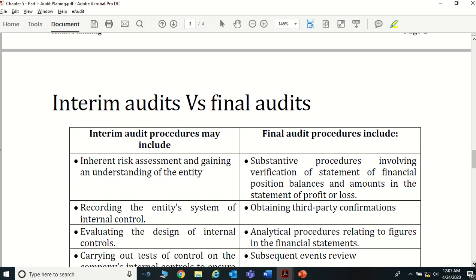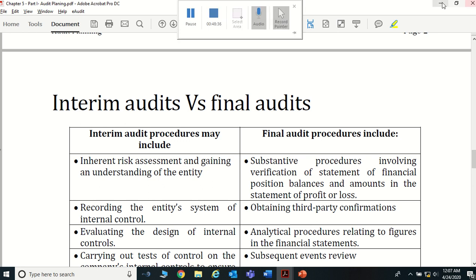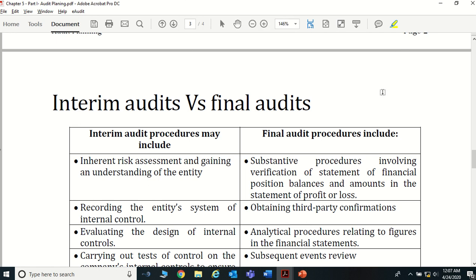Assume that your financial year ends on 31st March, then your financial year starts on 1st April.